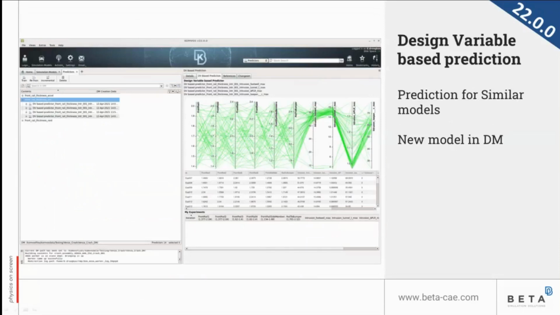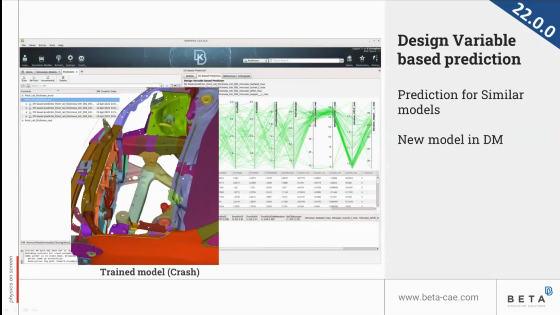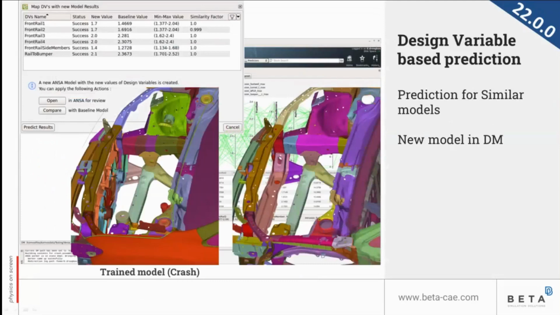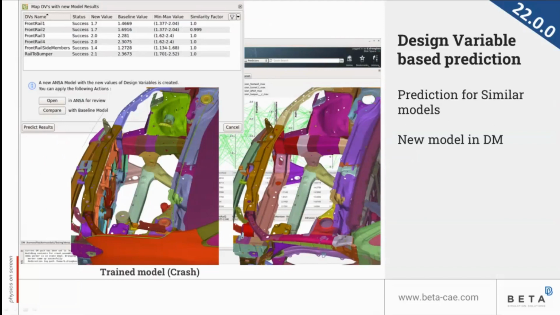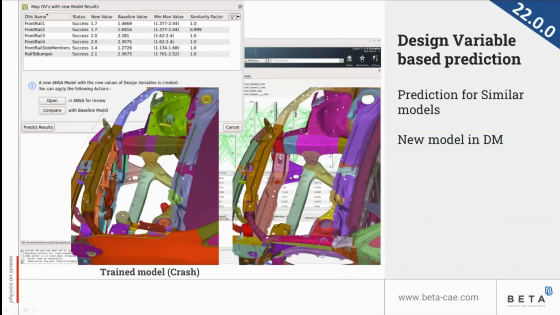So a new addition was that we have added functionality to allow design variable-based prediction to be performed on similar models to the ones that we have trained. So a new model with no design variables can be the input of an existing predictor. So what we see here is that we have a trained model. This was a crash model that had design variables for the thickness of this rail. And then we input a different model, different type of analysis, maybe with no design variables or different PIDs here.